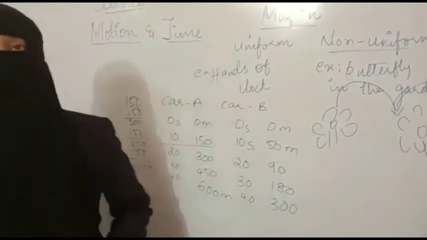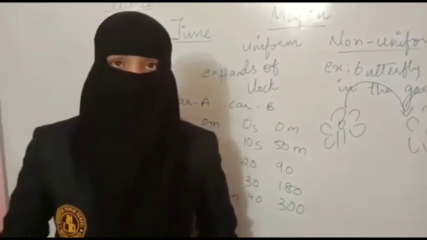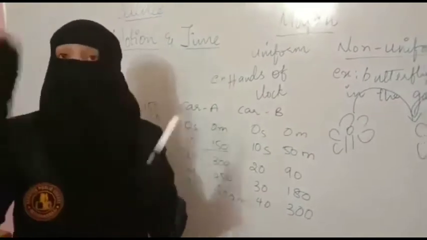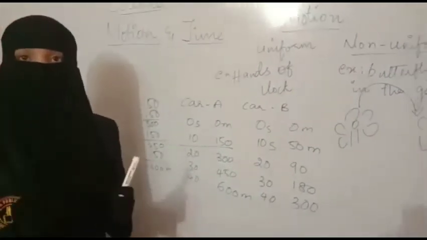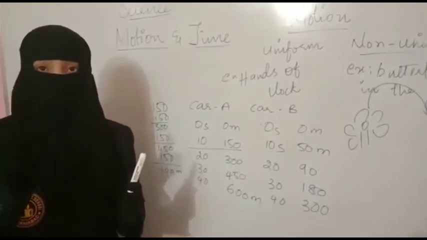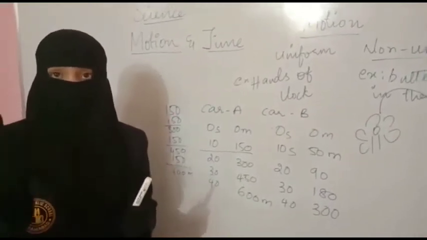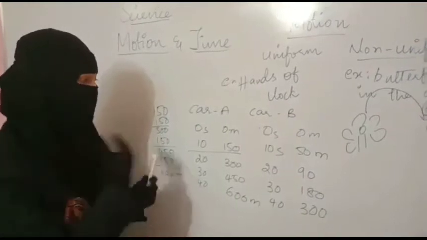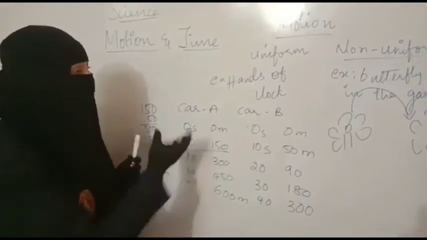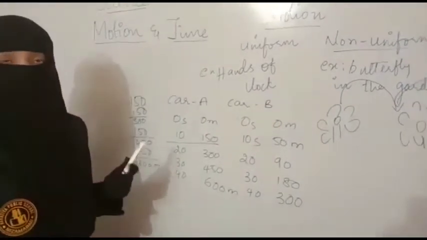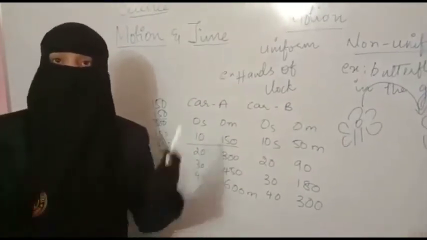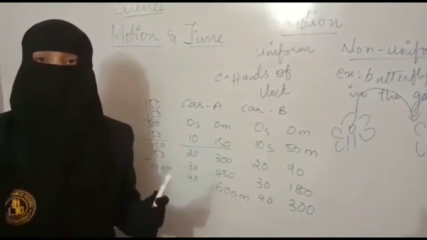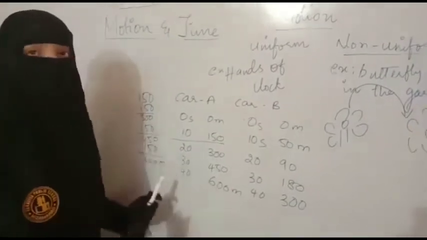To understand, let us take some examples. The hands of a watch: for every 60 seconds they will be moving, the second hand, and in the same way the minute hand. So the hands of a clock are in uniform motion. Another example is a school period. For every 45 minutes one period completes. That is also uniform motion.